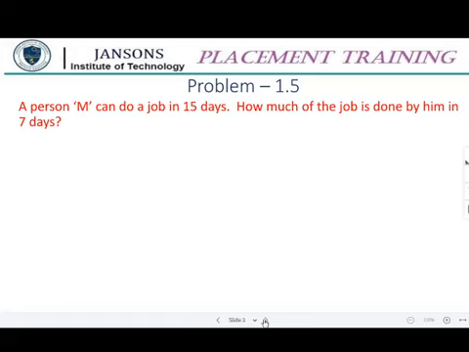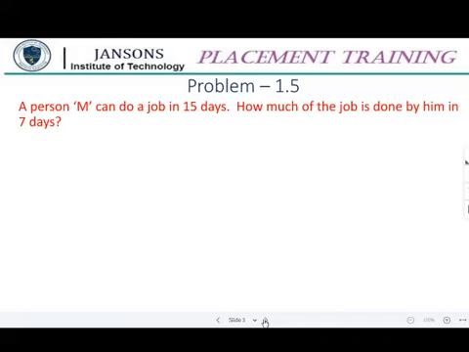So, this problem is: a person M can do a job in 15 days. How much of the job is done by him in 7 days? This is so simple.